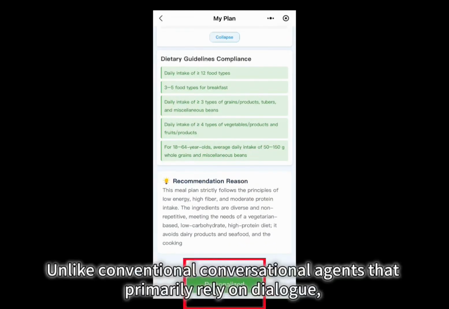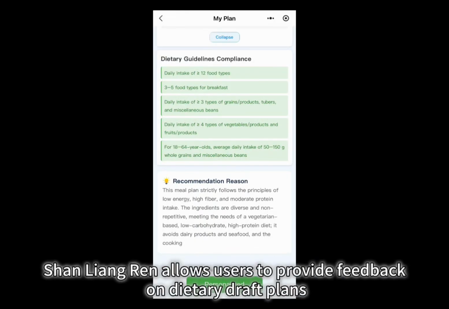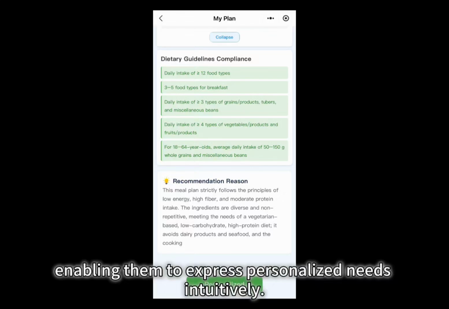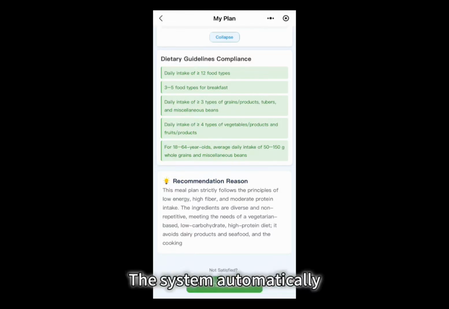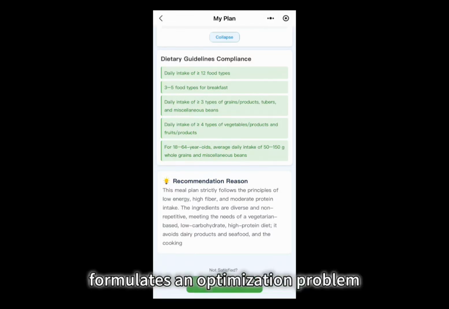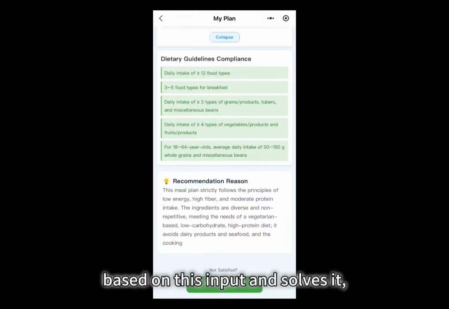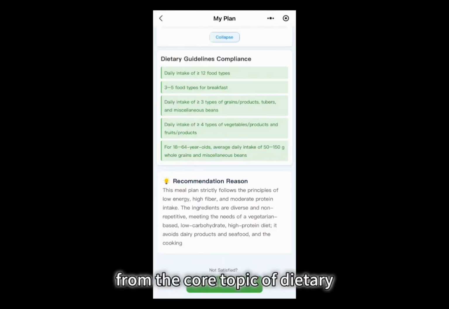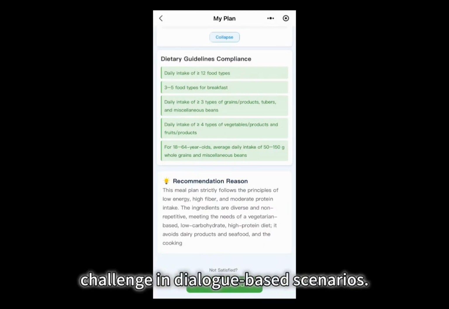Unlike conventional conversational agents that primarily rely on dialogue, Shan Liang Ren allows users to provide feedback on dietary draft plans directly in natural language, enabling them to express personalized needs intuitively. The system automatically formulates an optimization problem based on this input and solves it, avoiding the issue of user interactions deviating from the core topic of dietary planning, a common challenge in dialogue-based scenarios.